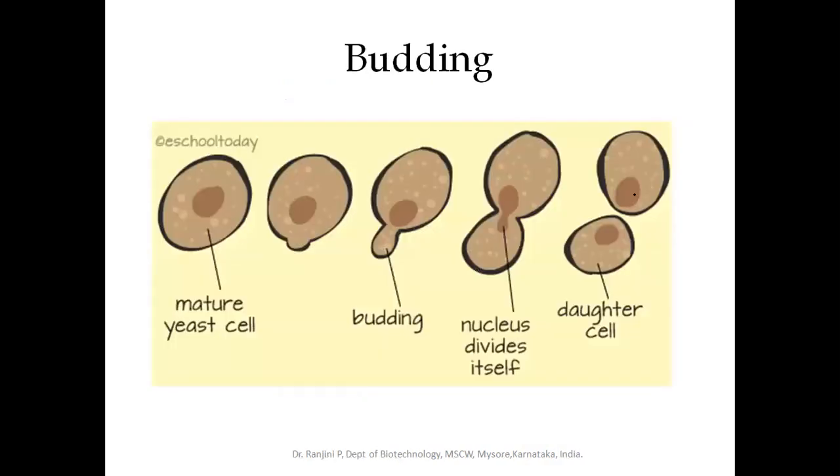Next is budding. It will be observed in the case of yeast cells and other microorganisms. Here what happens: the cells mature and the microorganism's nucleus will start moving towards one side of the cell, and this movement protrudes the cell membrane and the cytoplasm, due to which we will find the development of an extra growth on the surface of the cell membrane.